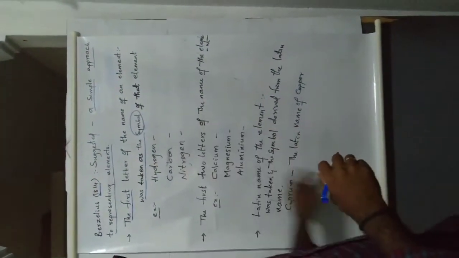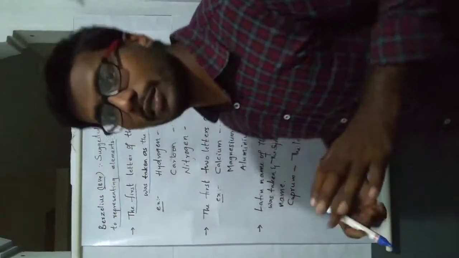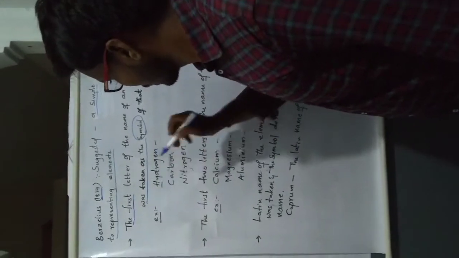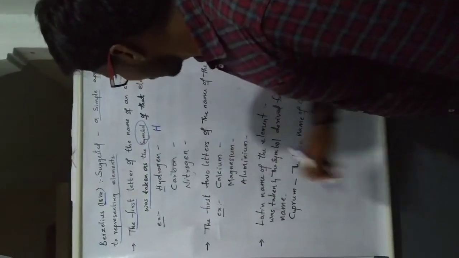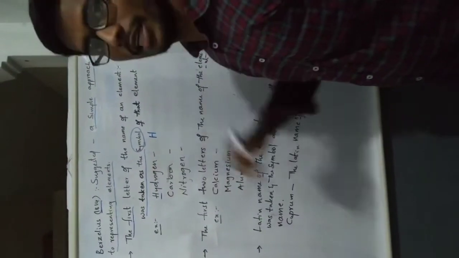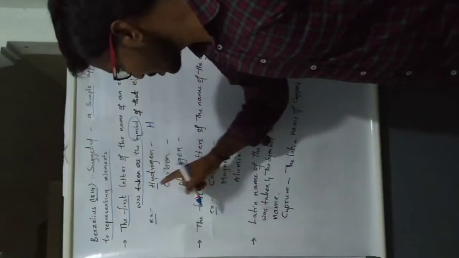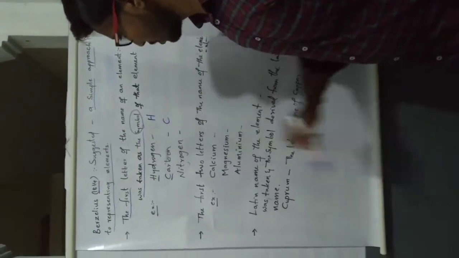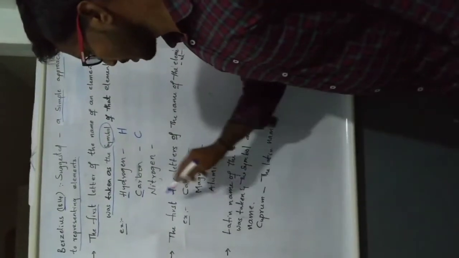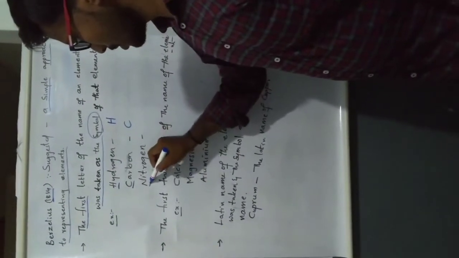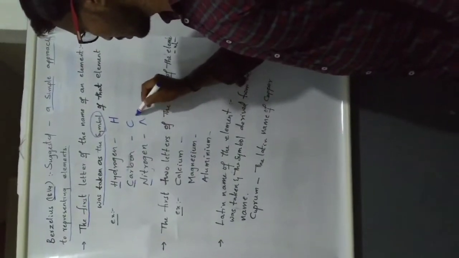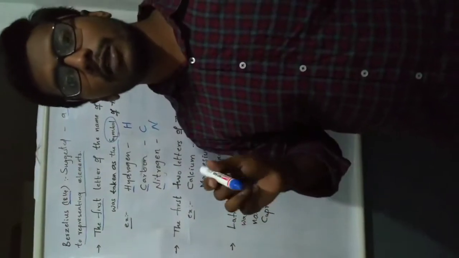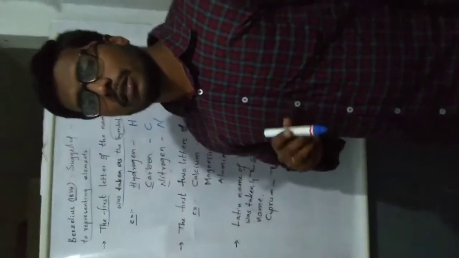What are the symbols of the elements? Here, hydrogen. What is the first letter? H. The symbol of hydrogen is H. Next element, carbon. What is the first letter? C. Symbol of carbon, C. Nitrogen. The first letter is N. The symbol of nitrogen is N. So this is the method of representing elements by their first letters.